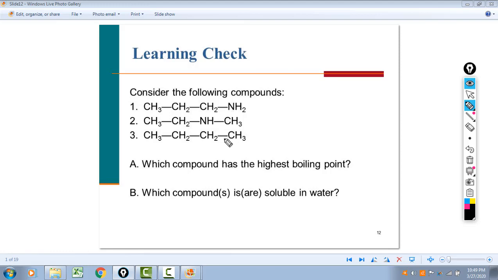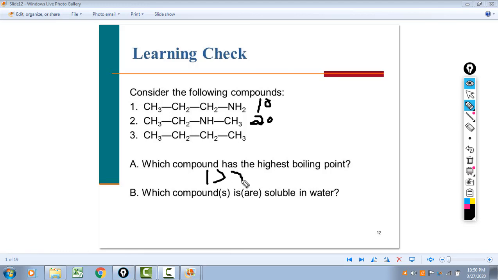But since they're all about the same size, what we're looking at is, okay, this one's primary. This one is secondary. So a primary will have the higher boiling point. So 1 will be greater than 2.